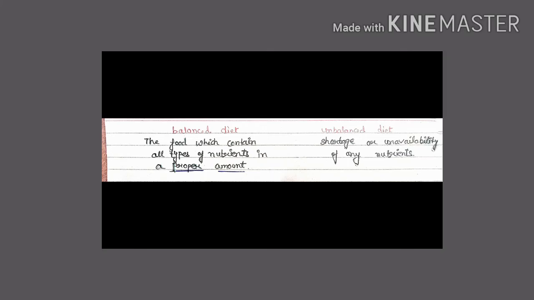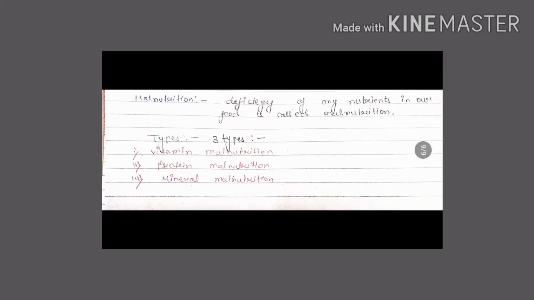And just the opposite, an unbalanced diet: if any nutrient is less in amount in our food, we call it an unbalanced diet. Next one, malnutrition. Mal means less, and nutrition means the nutrients that we discussed above. Deficiency of any nutrient in our food is called malnutrition.